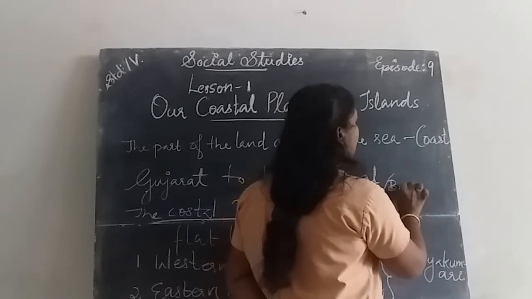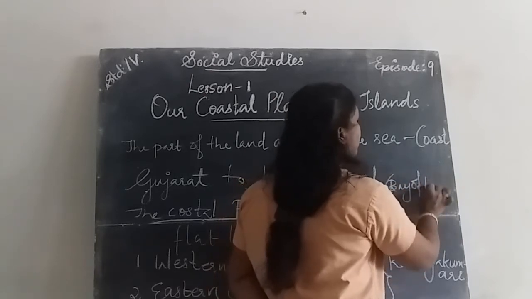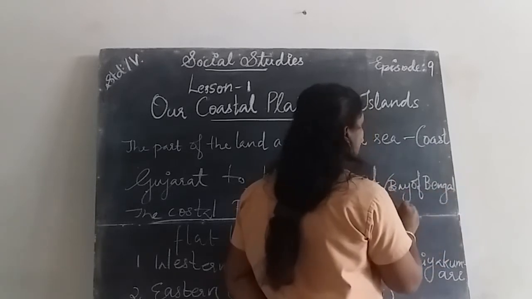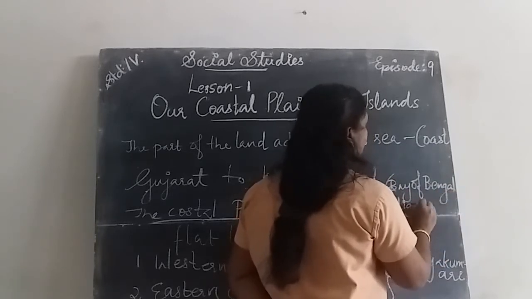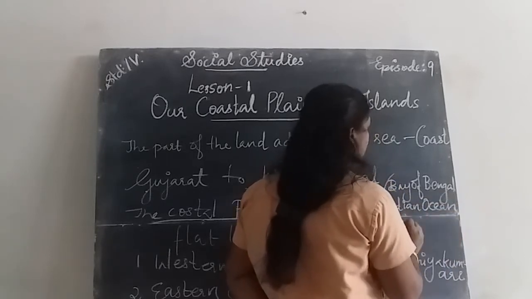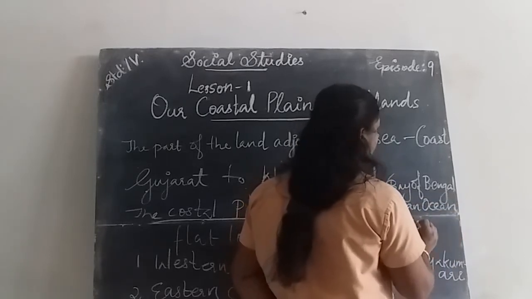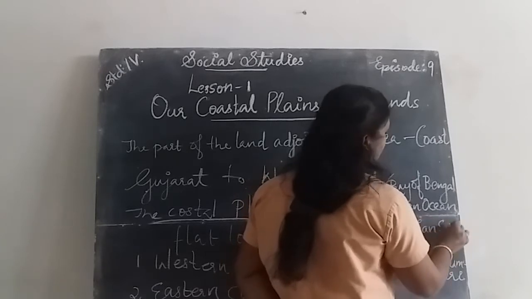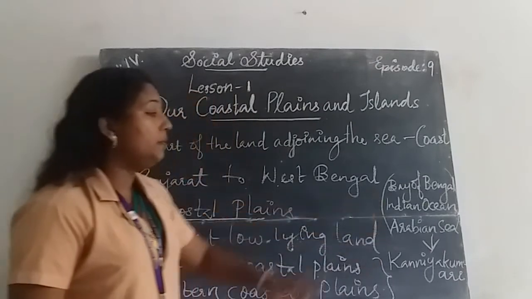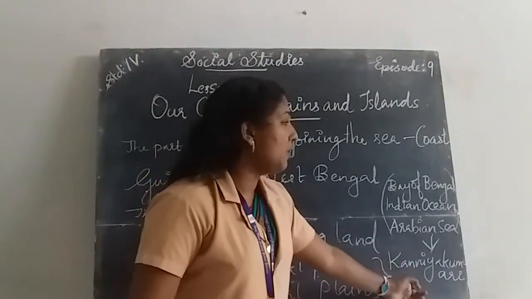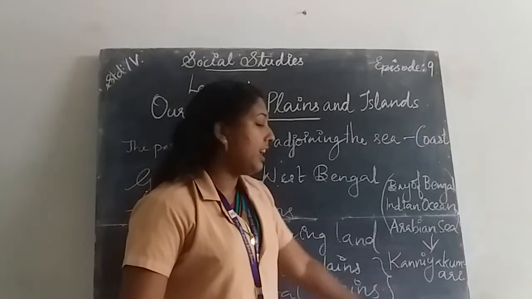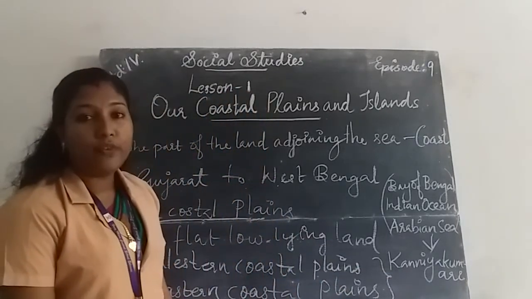Bay of Bengal, Indian Ocean, and Arabian Sea. These three water bodies meet at Kanyakumari. Okay, all of you understood?